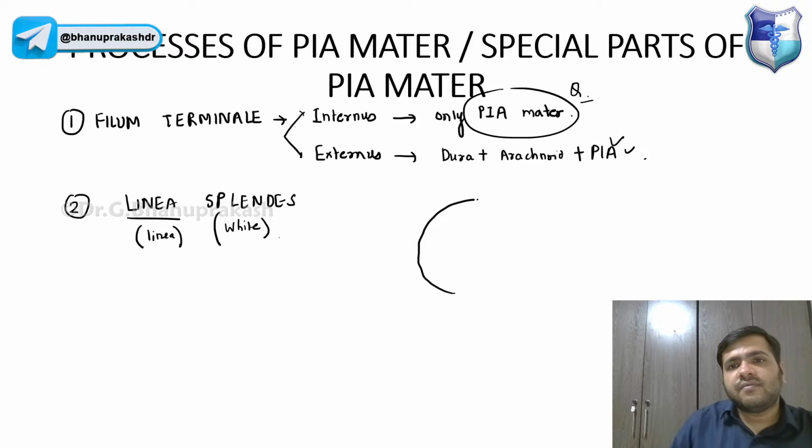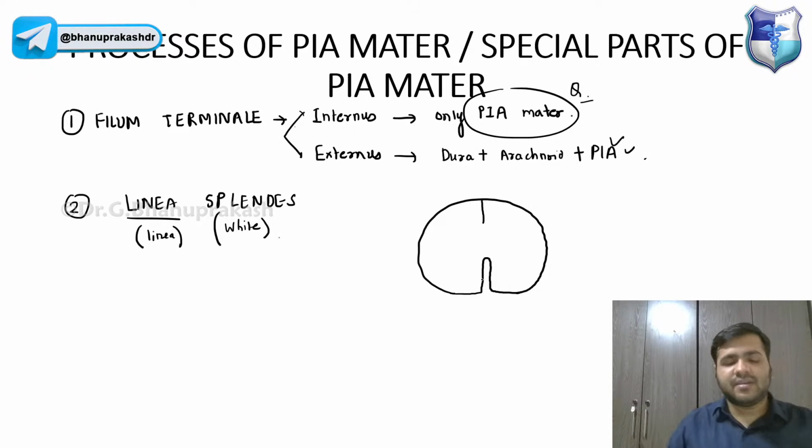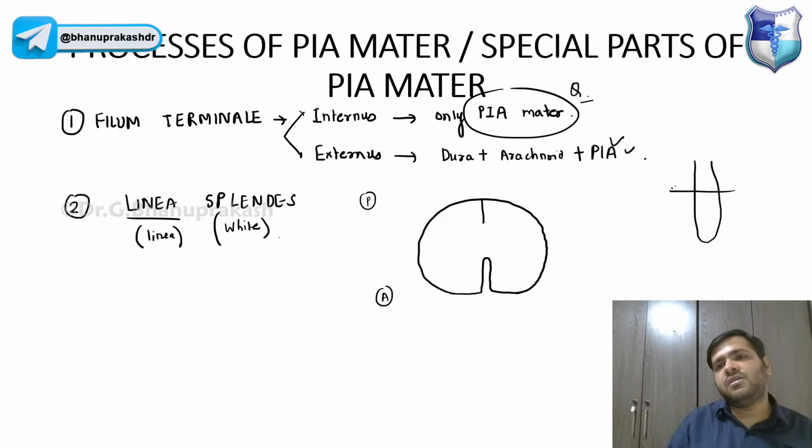If you have the transverse section of the spinal cord, you can very well see that anteriorly we have a fissure, an opening. This is the anterior side, this is the posterior side. You're looking at the transverse section of the spinal cord. What you can see over here is the anterior median fissure.